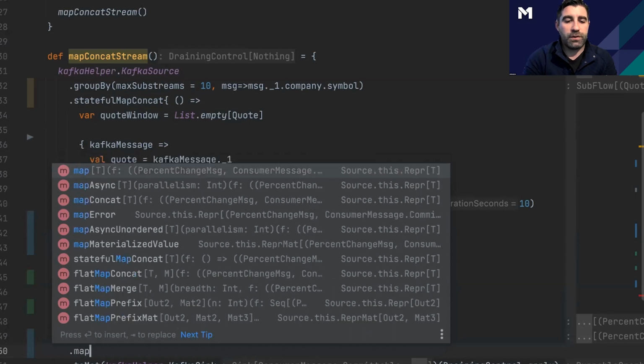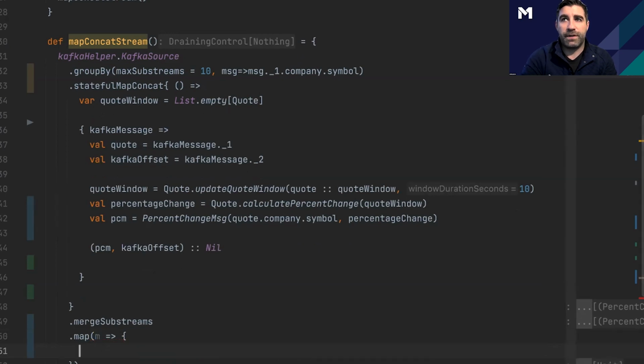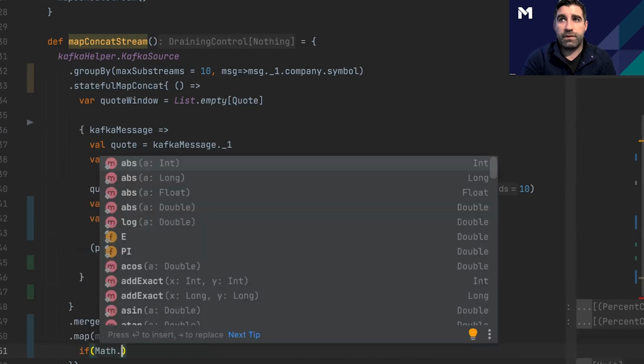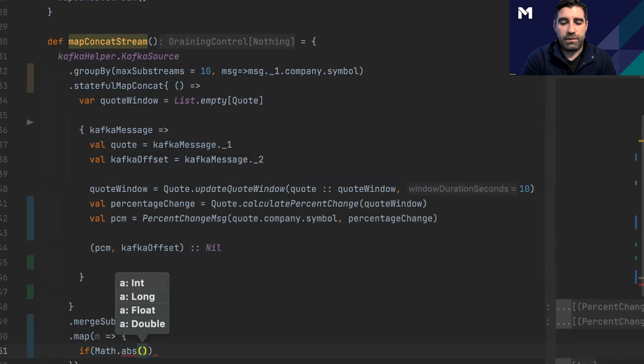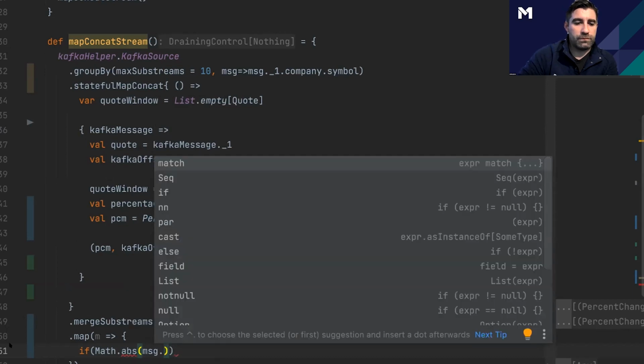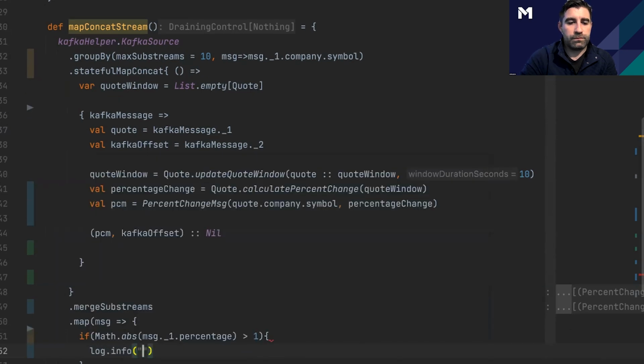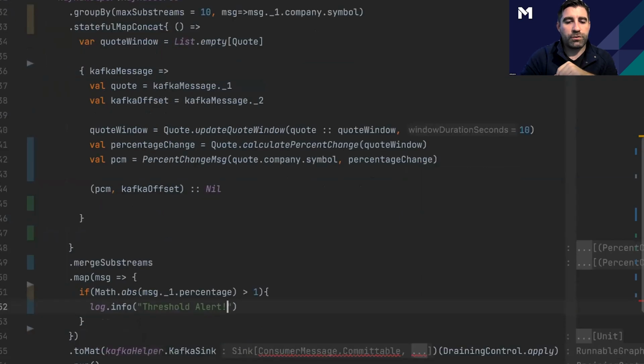And then we're just going to, for this case, take that message in and then do something like: if message dot percent change message percentage is greater than 1, threshold alert.